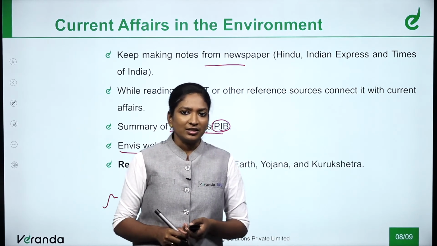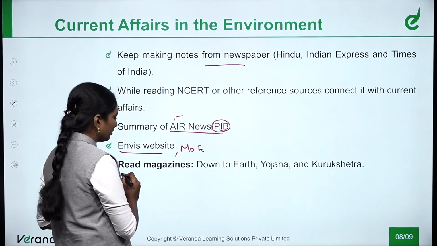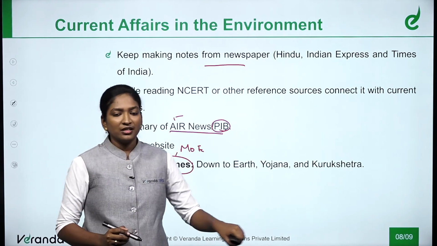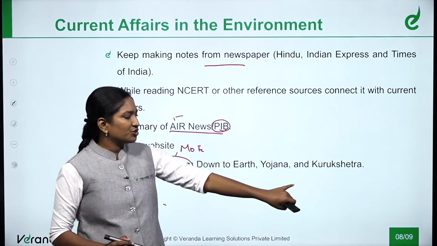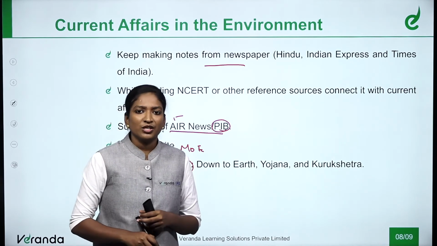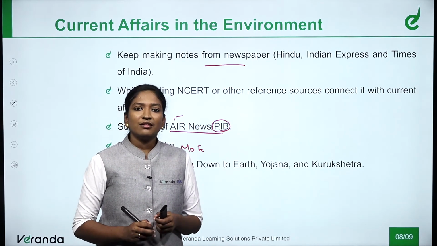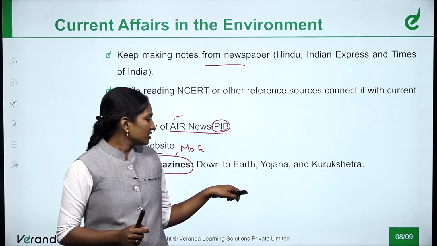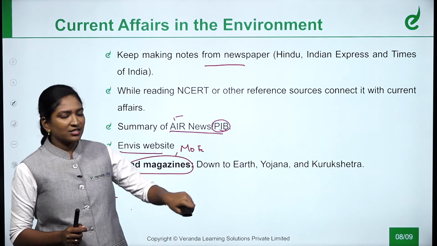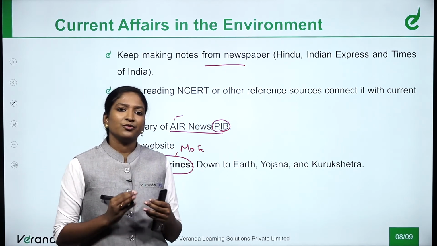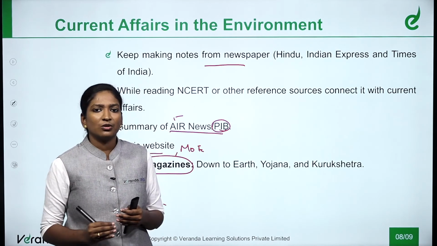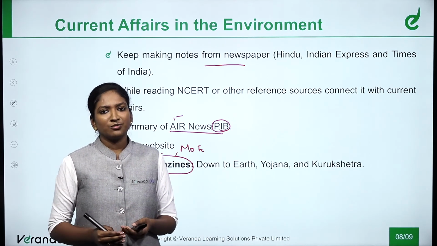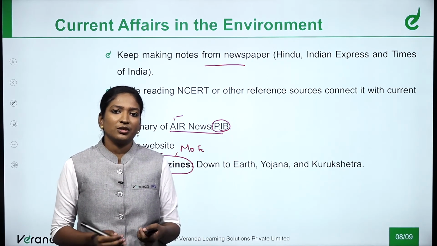And finally, the main thing is to read the magazines which are available in the market, like Down to Earth, Yojana and Kurukshetra. This plays a major role for environment. We can read a consolidated monthly current affairs in this. This will be a monthly twice magazine, so that you will be reading 15 days of environment current affairs based on this. It will be continuously collected environmental current affairs which will be given to you.